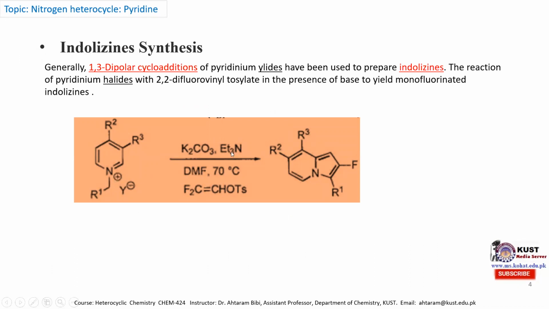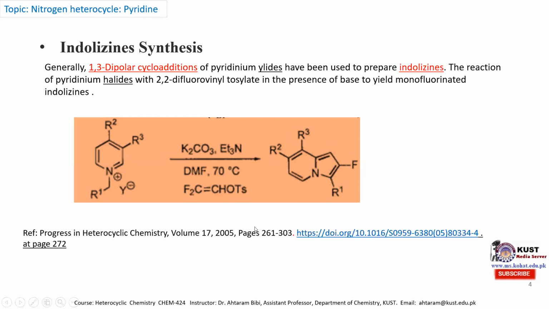When it is treated with this 2,2-difluorovinyl tosylate molecule in the presence of the base triethylamine in DMF solvent and heated at 70 degrees centigrade, this 2,2-difluorovinyl tosylate molecule reacts with this pi electron system, producing this cyclic indolizine molecule. And this reaction is reported in Progress in Heterocyclic Chemistry, 2005.